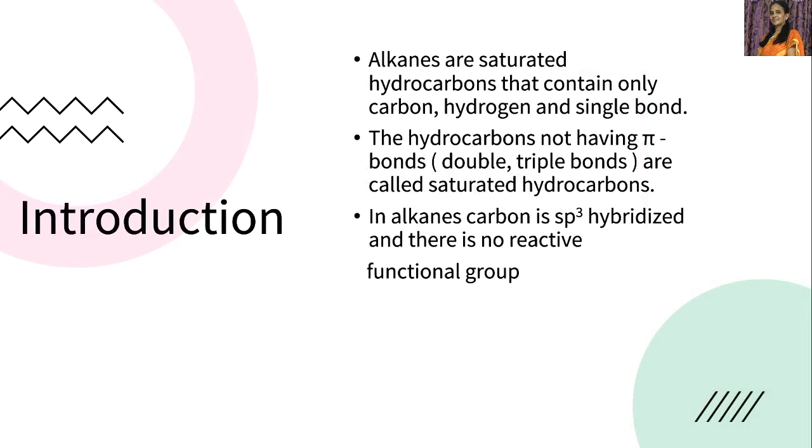So what are alkanes? Alkanes are saturated hydrocarbons that contain only carbon, hydrogen, and single bonds. In between carbon and hydrogen, a single bond is present, and in between carbon and carbon also single bonds are present. Then they are called saturated hydrocarbons. Hydrocarbons means compounds containing carbon and hydrogen exclusively, and saturated means in between carbon and carbon only single bonds are present. Anyhow, between carbon and hydrogen a single bond will be present. So the hydrocarbons not having pi bonds, that is double and triple bonds, are called saturated hydrocarbons.